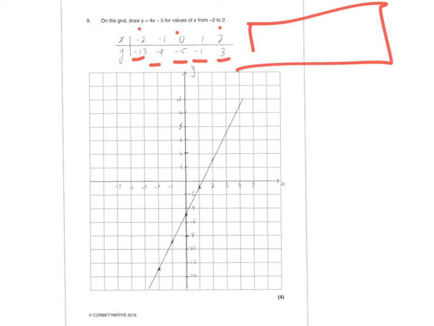Now just check. My biggest value is 3 on the y-axis and my smallest is -13. So you just got to cater for all those values here. They've gone up in 2s with 0 there. That's fine. And this way you've got to make sure you've got every value from -2 to +2. You plot the points, straight line graph all the way through the paper. That should be fine.